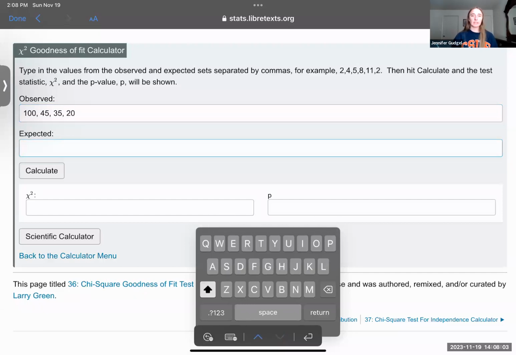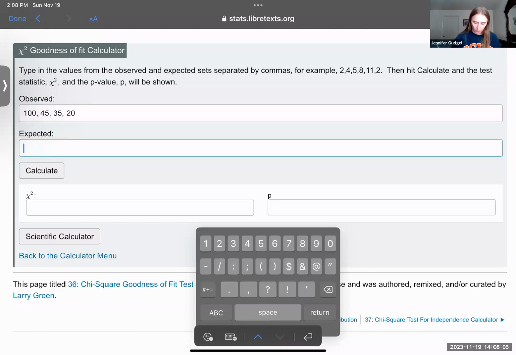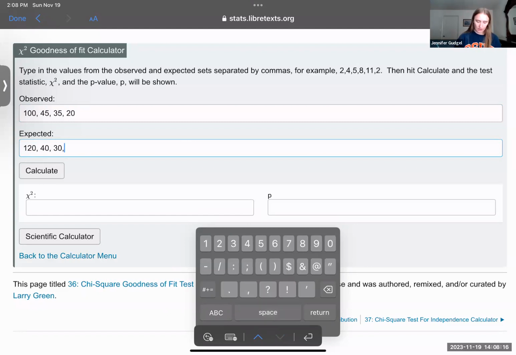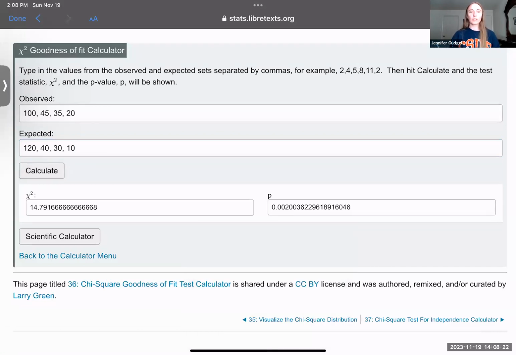The expected is the values that were based on the 1970s percentages. So expected would have been 120, 40, 30, and 10. We click calculate, and this is going to give us our test statistic. That's that chi-squared piece right there. That's what that weird looking X is, by the way. That is chi, the Greek letter. All right, so that's our chi-square.